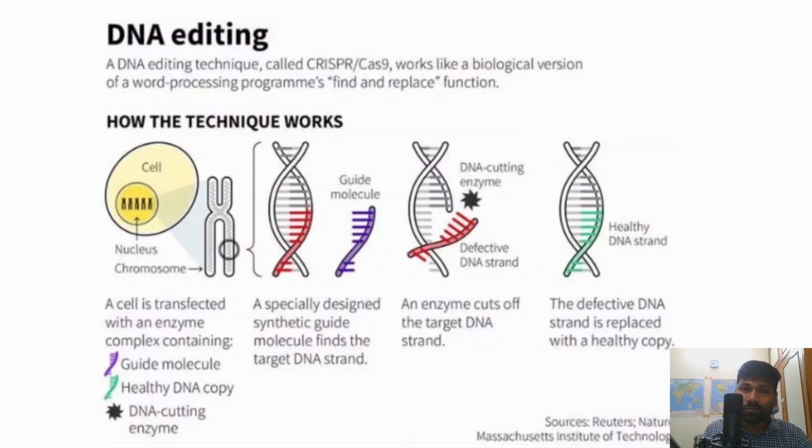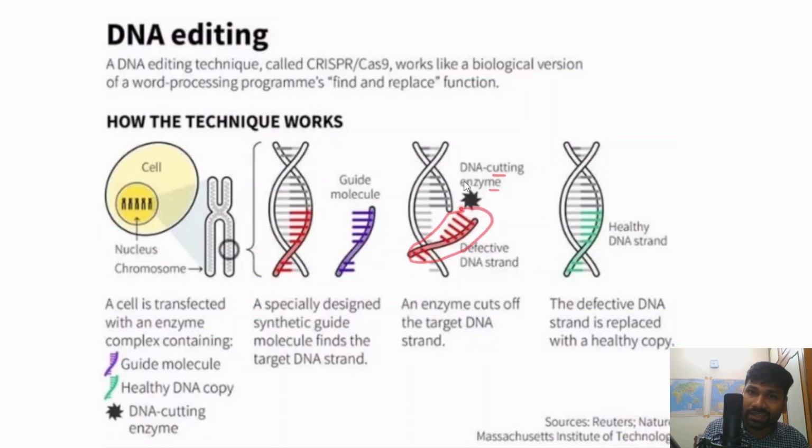Once the guide molecule identifies the location where we would like to make changes in the genetic material, the DNA cutting enzyme starts cutting that particular portion, right?